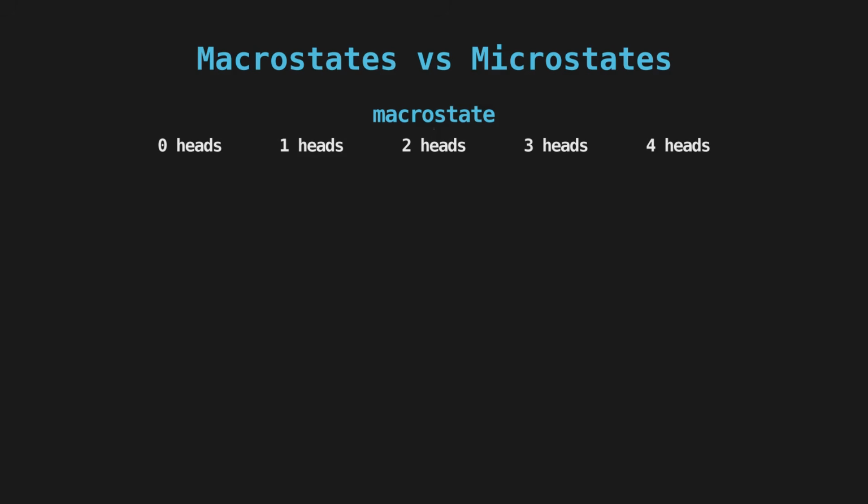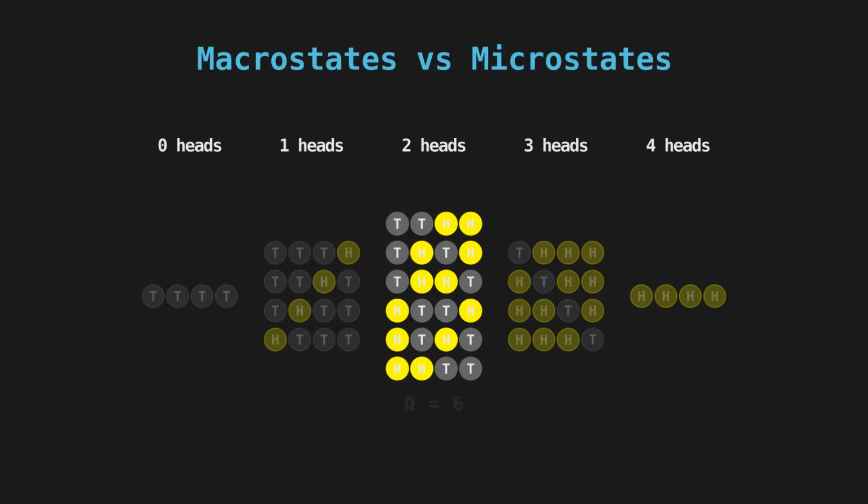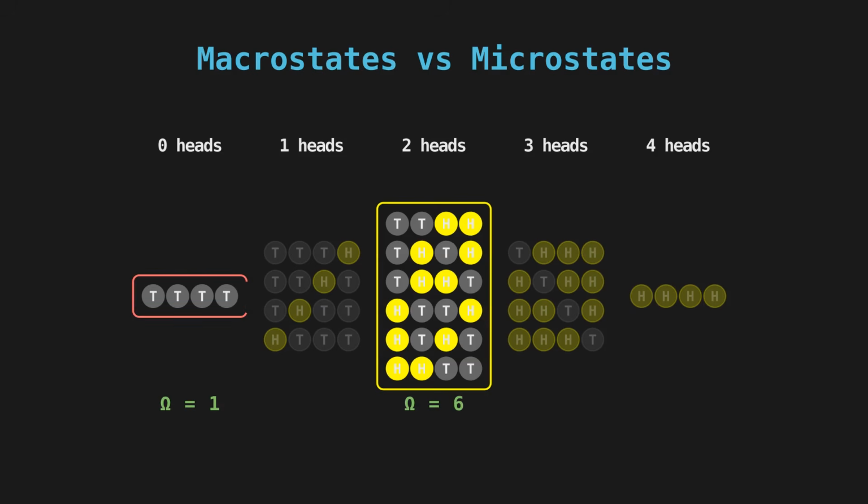If I toss them and tell you only how many came up heads, that number is the macro state, the big picture. But many specific arrangements give that same number. Those are the microstates. For 2 heads, there are 6 different arrangements. For all tails, there's exactly 1. More ways to be, that's the whole key.